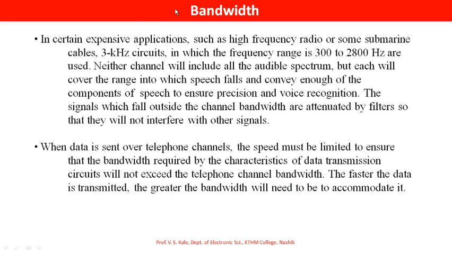Now see, in certain expensive applications such as high frequency radio or some submarine cables, 3 kilohertz circuits are used, in which the frequency range is 300 Hz to 2800 Hz are used.